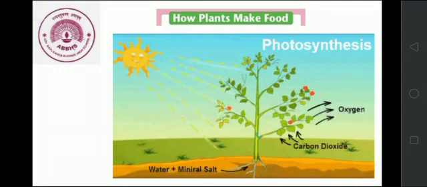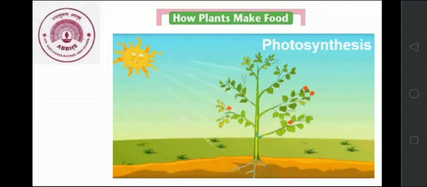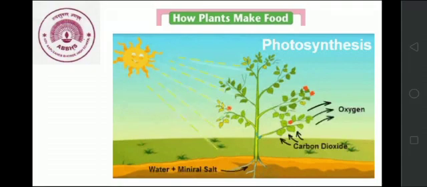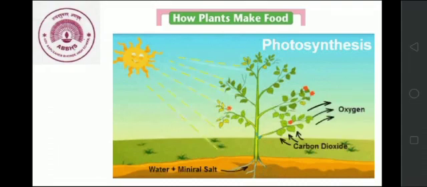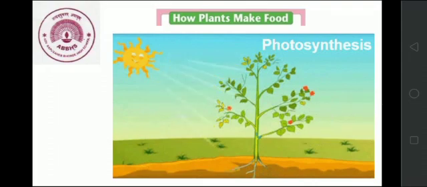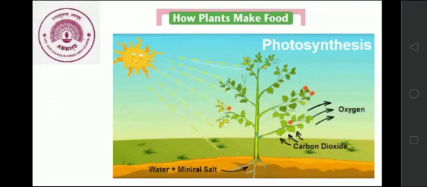As you can see here, plants get water and minerals from soil and carbon dioxide from air with the help of small pores, also known as stomata, present in their leaves. In the presence of sunlight, with the help of a green pigment called chlorophyll present in the chloroplast of the leaves, plants prepare their food.